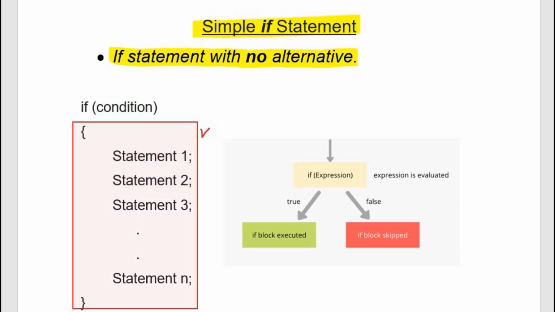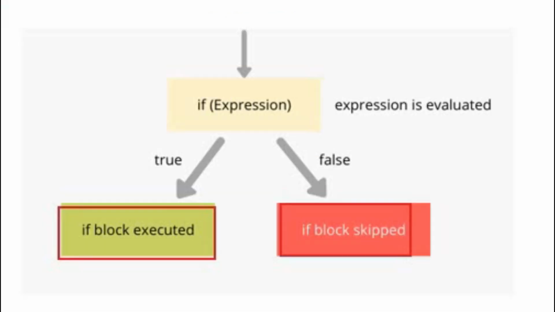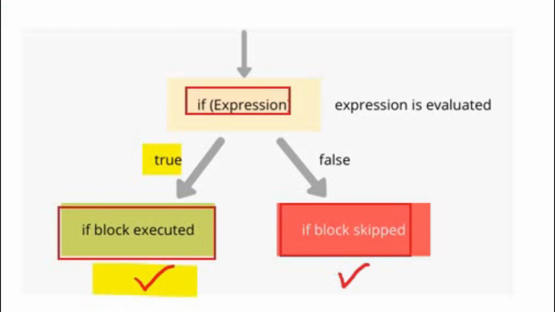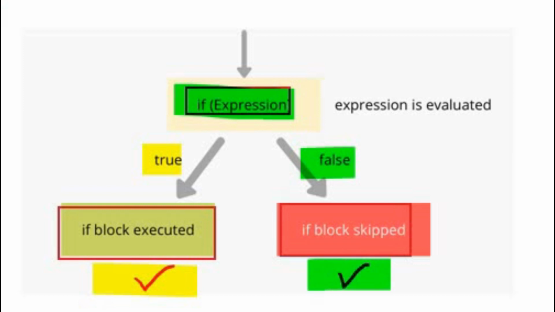This block is called if block. Now there are two possibilities. Either this block will be executed or the if block will be skipped. Now the question is when it will be executed and when it will be skipped. First of all, the if condition will be tested. If the result of this if condition is true, then if block will be executed. But if the result of if condition is false, then if block will be skipped. This is how simple if statement works.